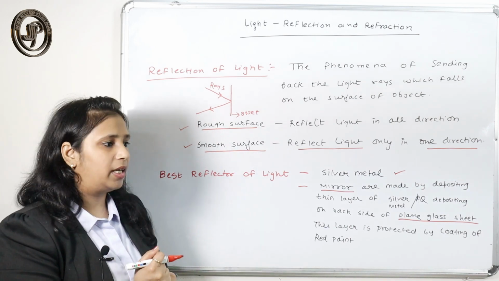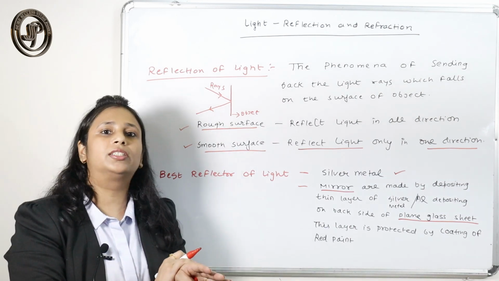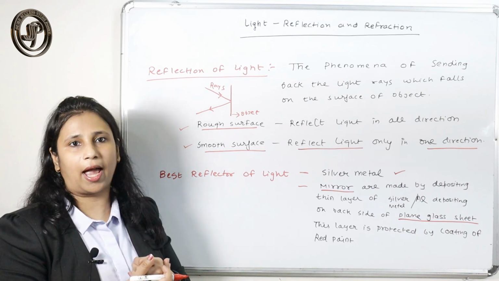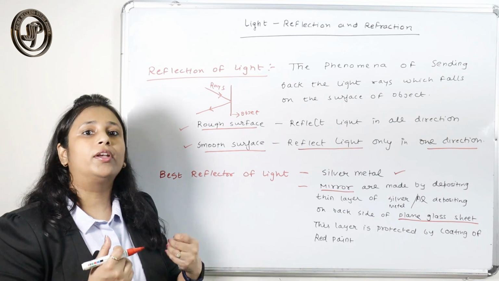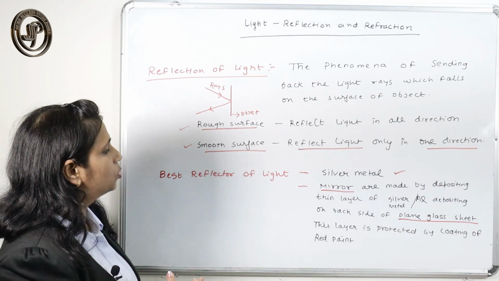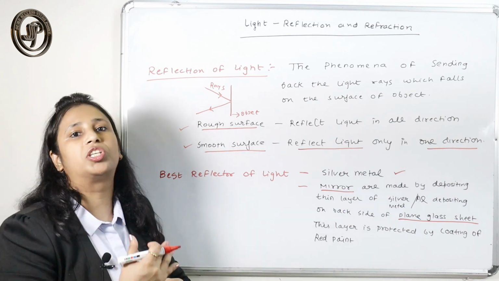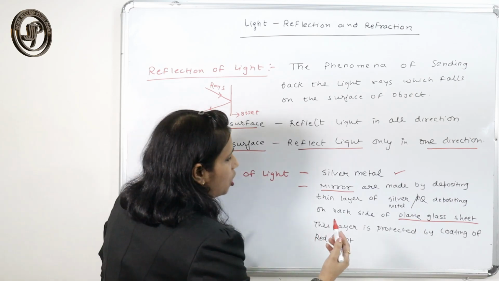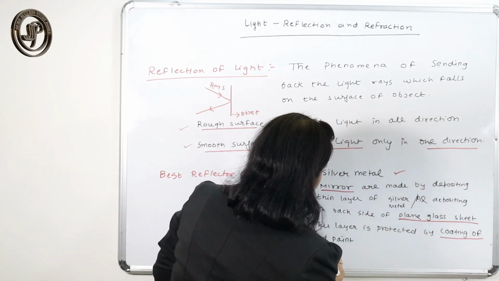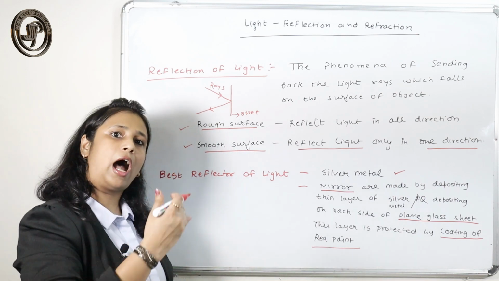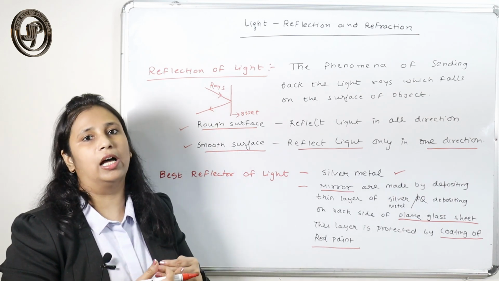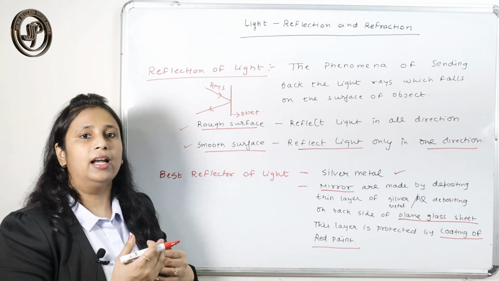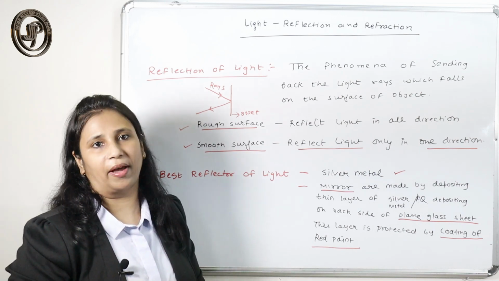And you may think that if you deposit the silver, over the due course of time that silver layer becomes dull. Then what will you do in that case? To protect the coating of the silver layer, generally we coat it with red paint outside, so that the silver will not show a dull appearance.